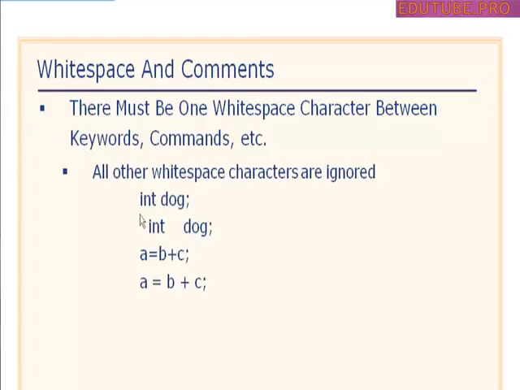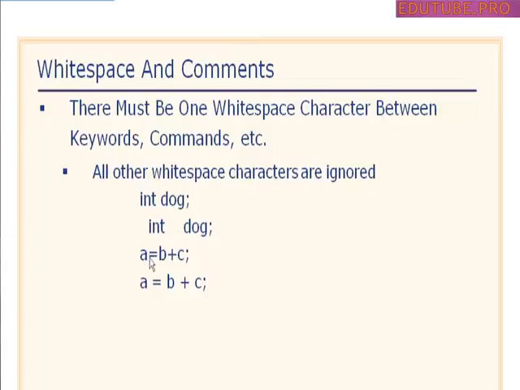Notice right here, I'm creating an integer named dog, and the semicolon just tells me it's the end of the line. I put int, which tells the compiler this is going to be an integer variable, then one blank space, that is white space there, and then dog. It can easily see that there are two words and it knows what to do with these. Now I could just as easily have indented a little bit, for whatever reason, to make it more readable or for a certain style, and then I could have put more than one space between the data type integer and the variable name dog. Wouldn't bother anybody, wouldn't upset the compiler, everything would be fine.